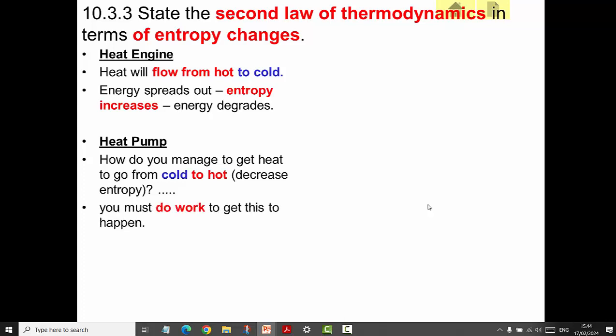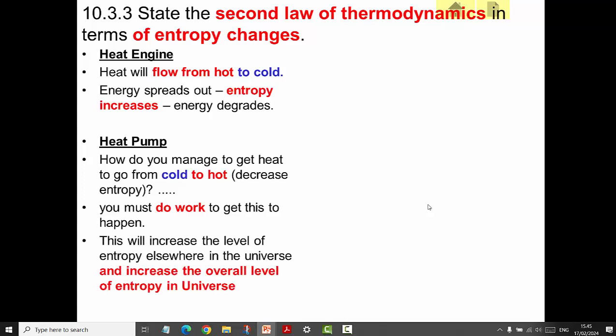And the answer is, in order for that to happen, you must do work to get this to happen. It doesn't happen by itself. So there has to be some agency at work which is going to move the thermal energy from cold to hot. And if that happens, then in doing that, entropy must be increasing somewhere else in the universe. So the overall level of entropy must increase.